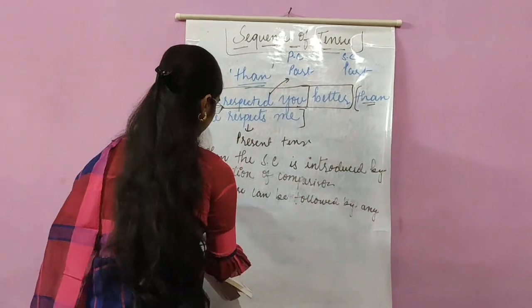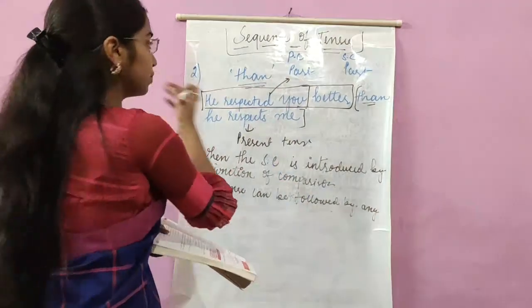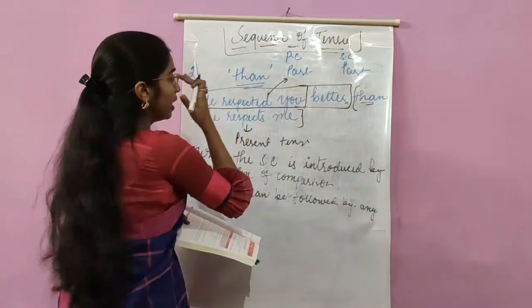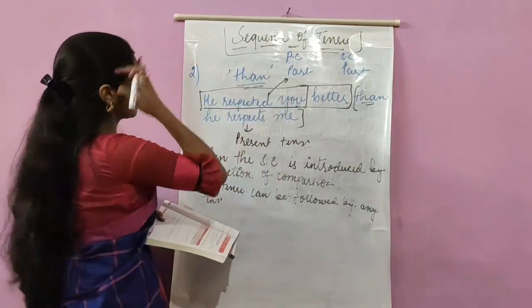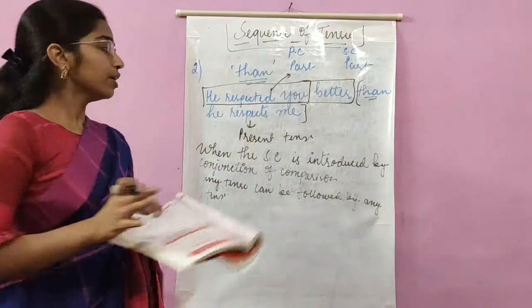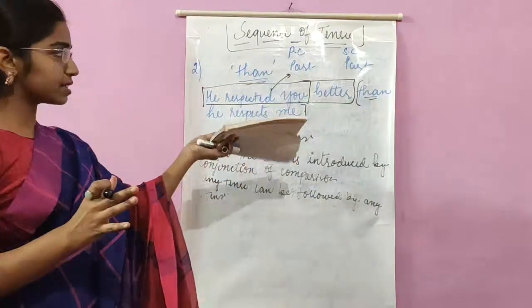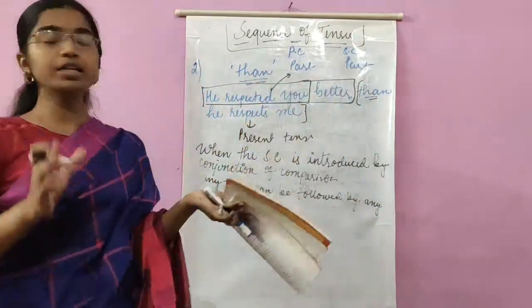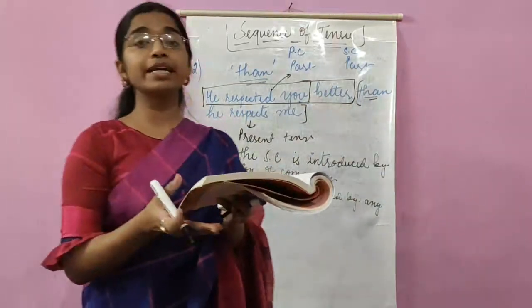Understood? I hope I am clear. Here the principal clause is in past tense and the subordinate clause is in present tense. That was the second exception.